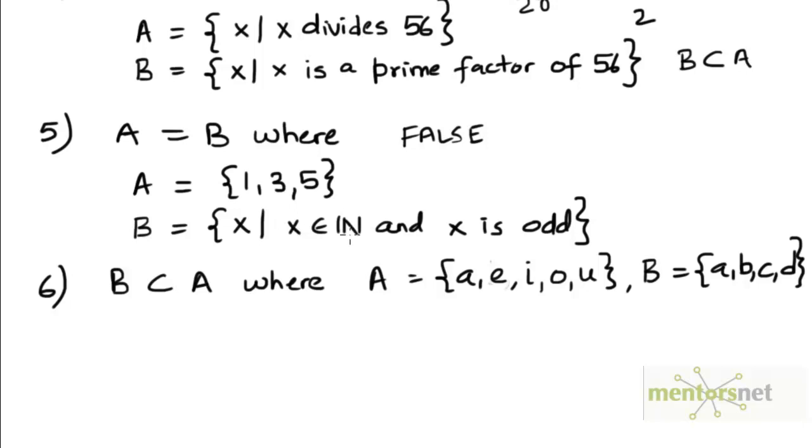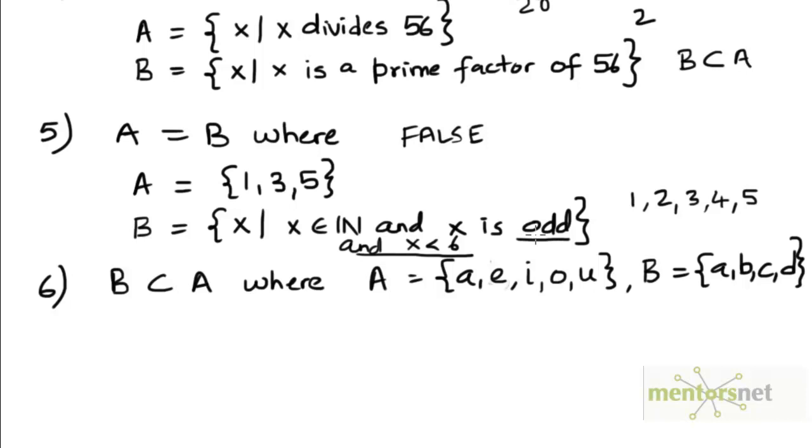But what if we were to add the condition that X belongs to N and X is odd and X is less than 6? With this added condition that X is less than 6, the set B is now constrained to have what elements? Well, to be a natural number less than 6, the only options are 1, 2, 3, 4 and 5.